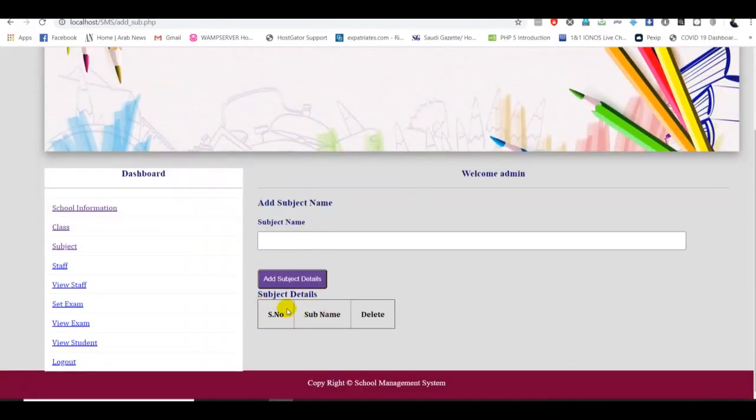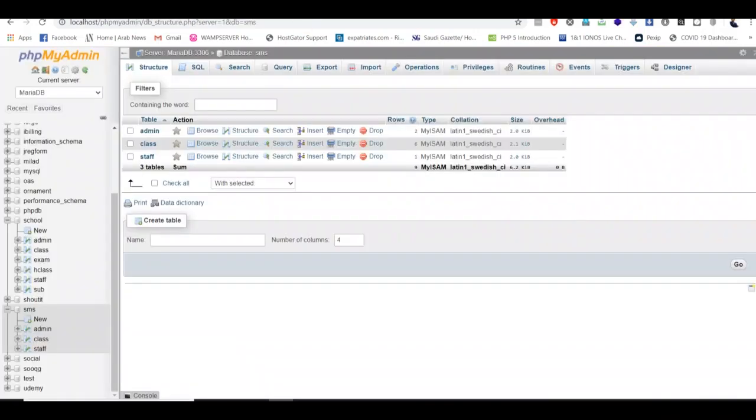Right, the first thing is we have to allow the admin to add the subject name, so it should be recorded into our database. So I'll go back to my database. We have to create a new table called sub for the subjects. So I type sub here. How many columns do you want? You need only two columns: one for auto increment, which should always be there, and another for the subject name. So I type two columns and go.